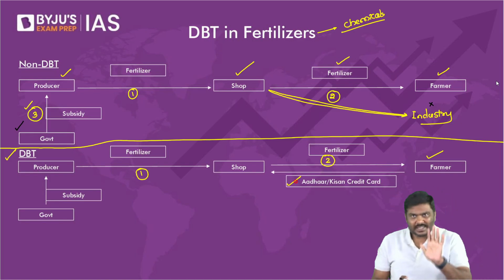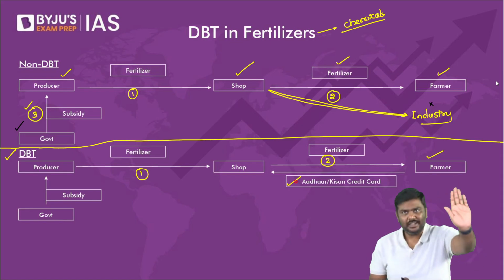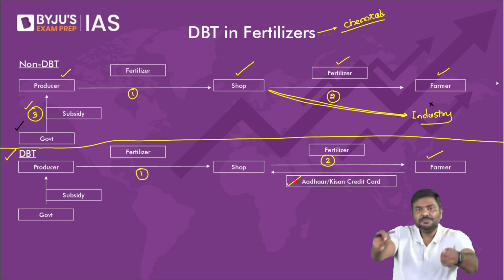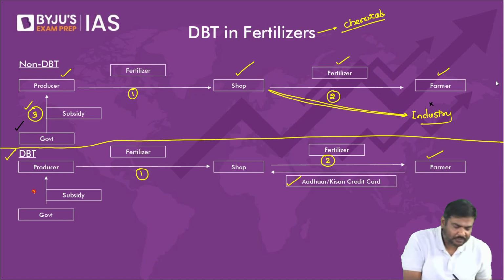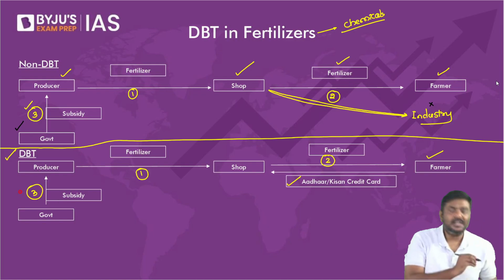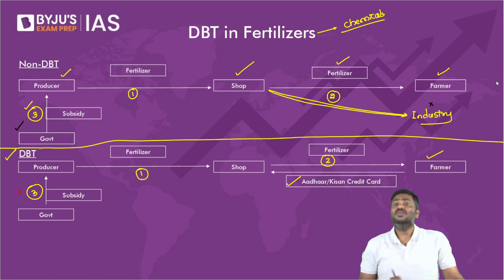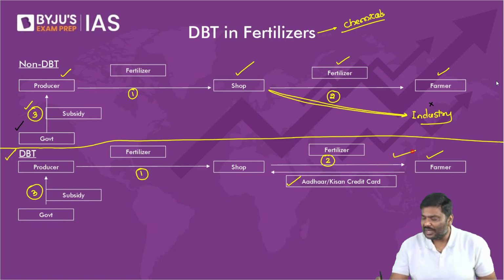Of course, yes. So I will provide my thumbprint, validate my identity, and now a receipt is generated. The shopkeeper will have to generate a receipt saying that Mr. Sham Kangod, who is a farmer, has purchased so many bags of fertilizer. After this, the subsidies are transferred by the government to the producer of fertilizer.